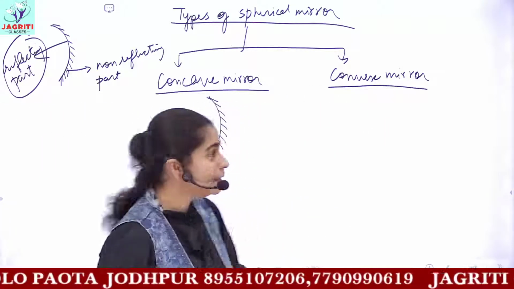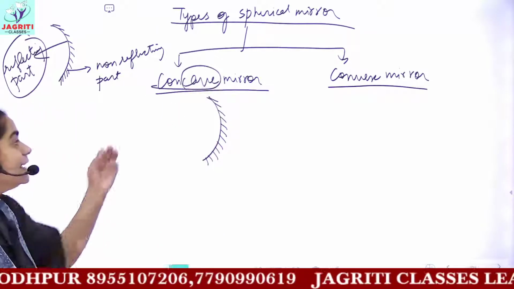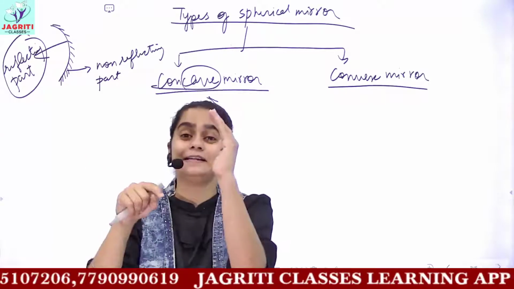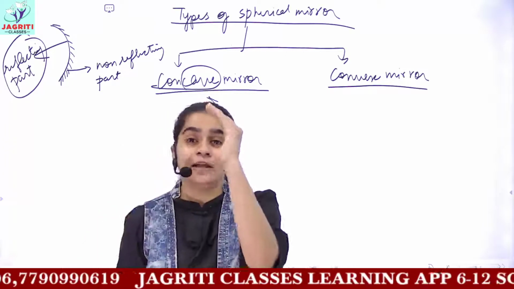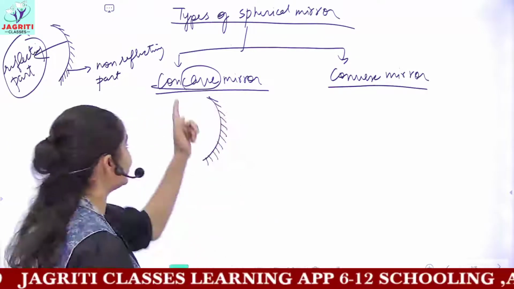When the reflecting part is in the shape of a cave, then you have a concave mirror. You can make these mirrors by curving your hands, by curving the fingers and the palm. If the reflecting surface is curved inwards, it is concave.